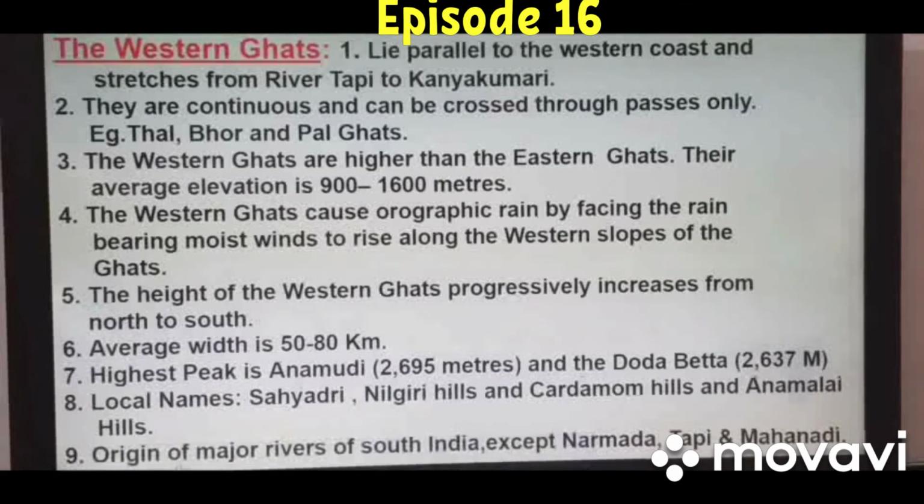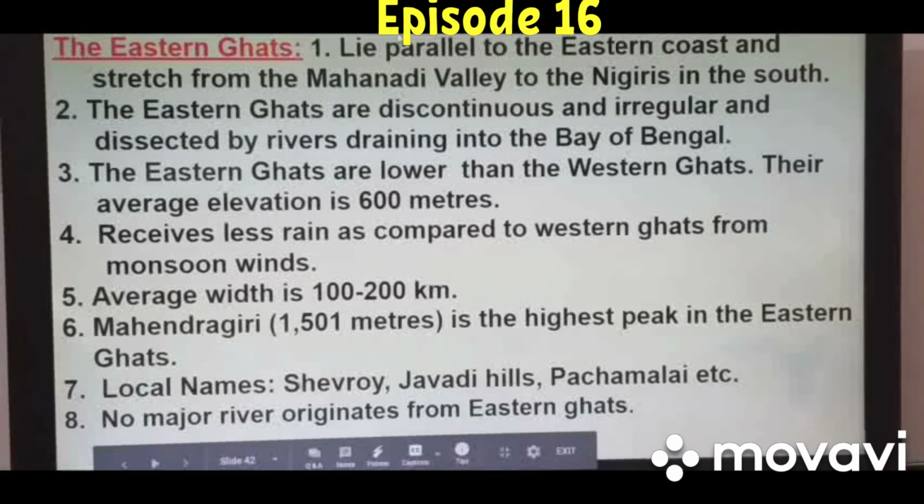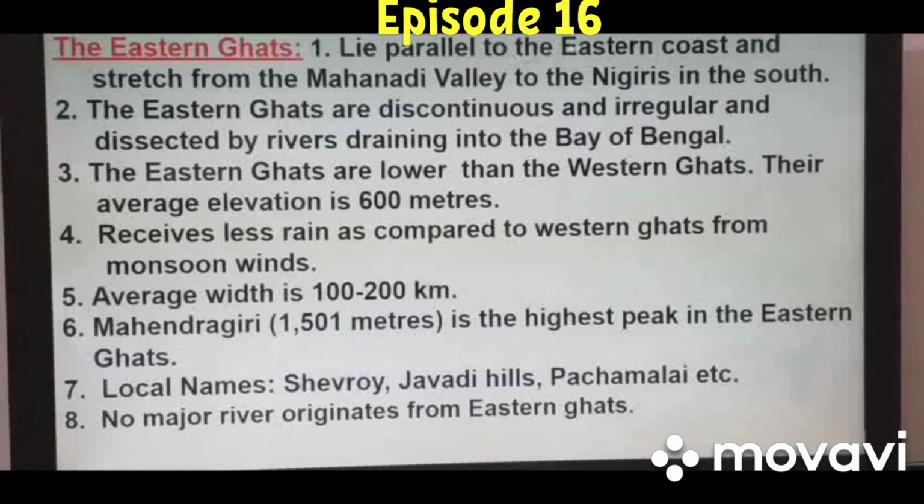Now we will look at the Eastern Ghats. First we will read the features, then afterwards I will explain on the map. They lie parallel to the eastern coast and stretch from the Mahanadi valley to the Nilgiri hills in the south. Okay, this is the stretch. Mahanadi in Odisha. It stretches from Odisha to the Nilgiri hills in Tamil Nadu, near Kanyakumari. The Eastern Ghats are discontinuous. These are discontinuous in between.